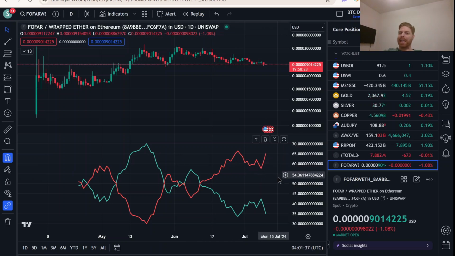But if the red starts heading down, that's a good sign. The green starts heading up. So this is something we should watch. I know it looks like a bug. Fofar will just eat it. But yeah, I think again, this is very encouraging that price has been leveling off very slowly.